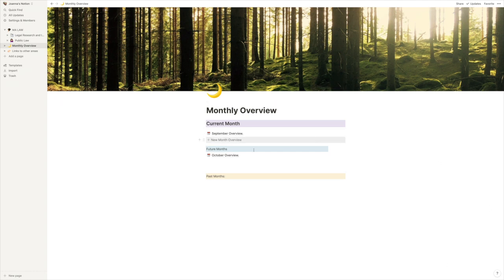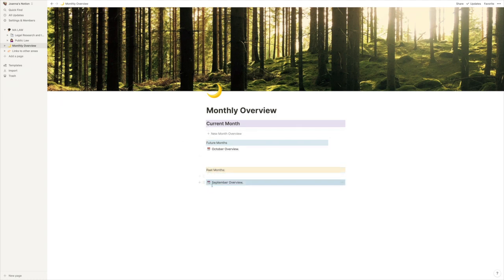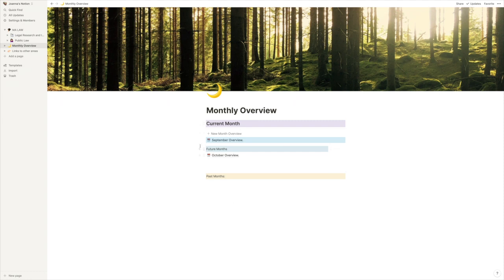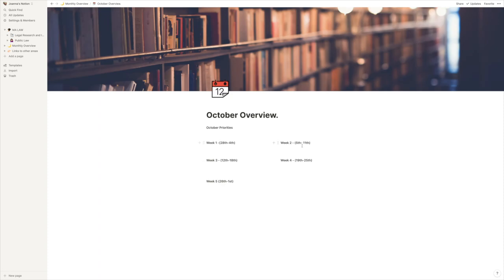So how this works is I've got a current month, a future month, and a past month. So obviously you can move all of these up when September ends, and all of that sort of fancy stuff. So October, I haven't actually got anything planned just yet. I've just got week 1, week 2, week 3, week 4, week 5, all with their dates.